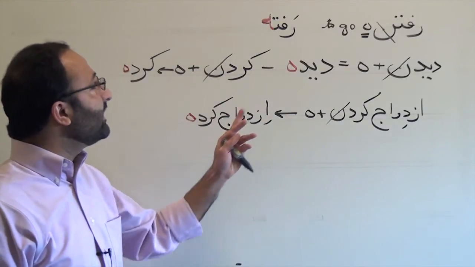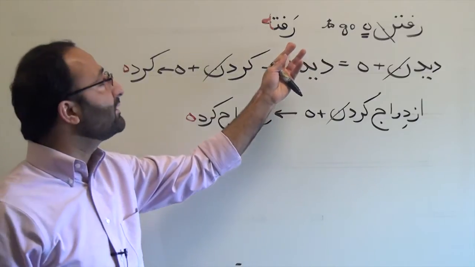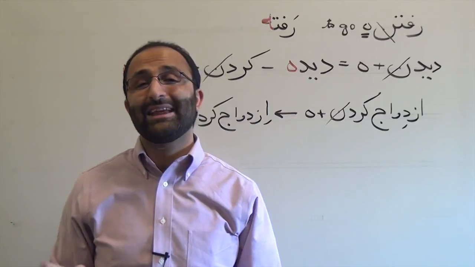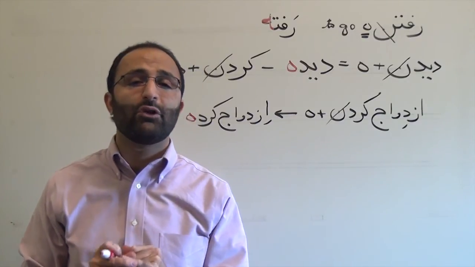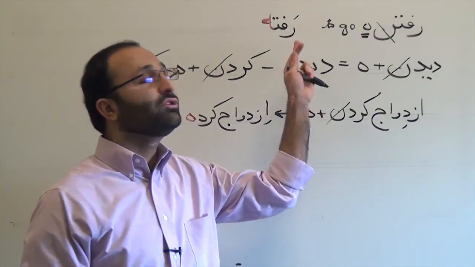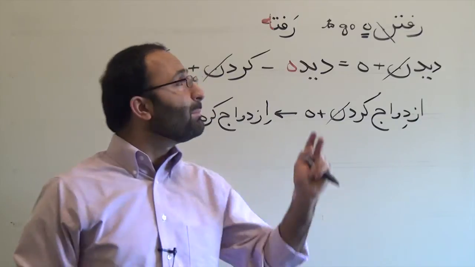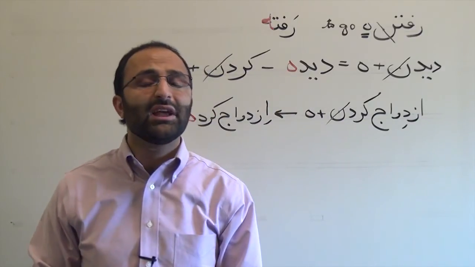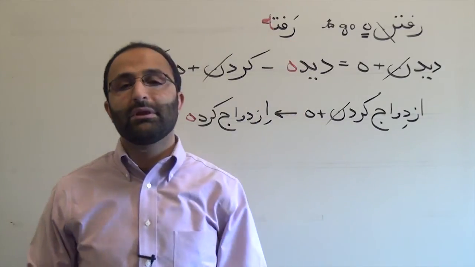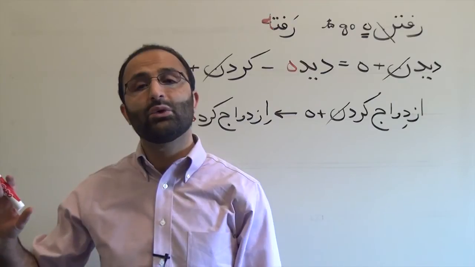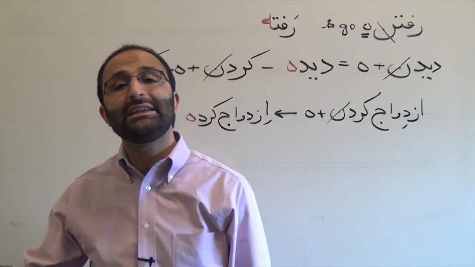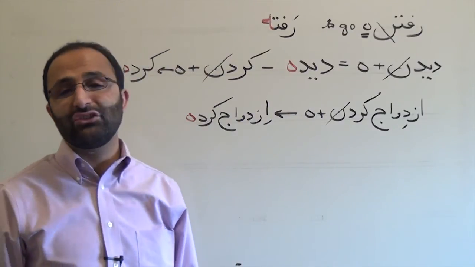Another point about this third form or past participle is that it's very important to form the past tenses, because in order to form past perfect and present perfect in Farsi, you need to use past participle. Also, past participle, somehow like English, functions like an adjective. Raftan, then you have rafte, someone who is gone. Or didan, dide, something which is seen. So it's like an adjective also.